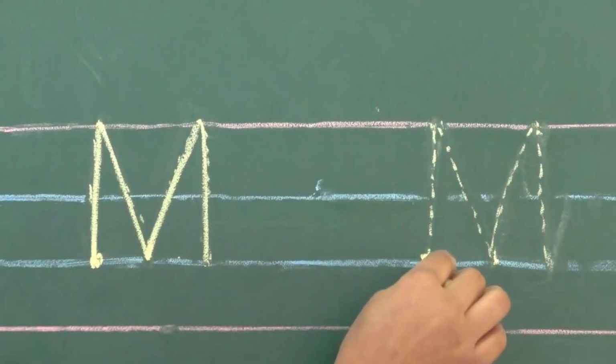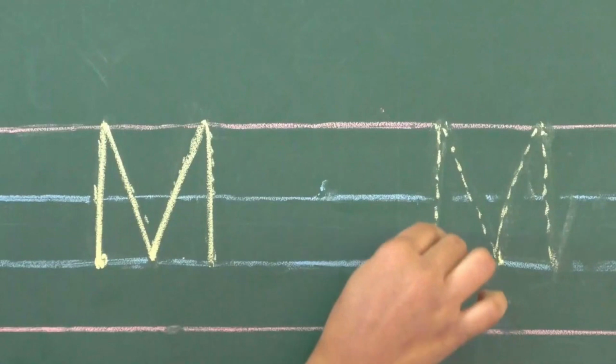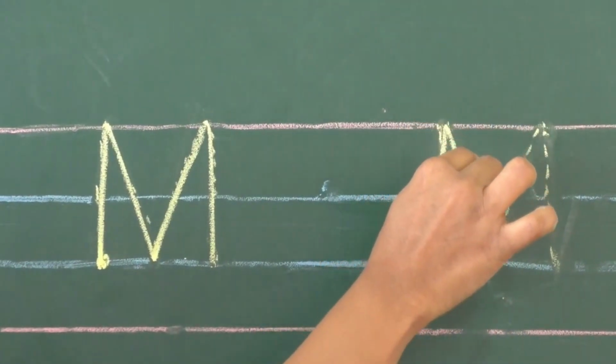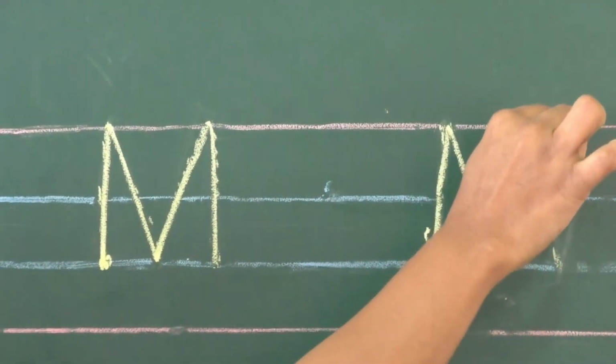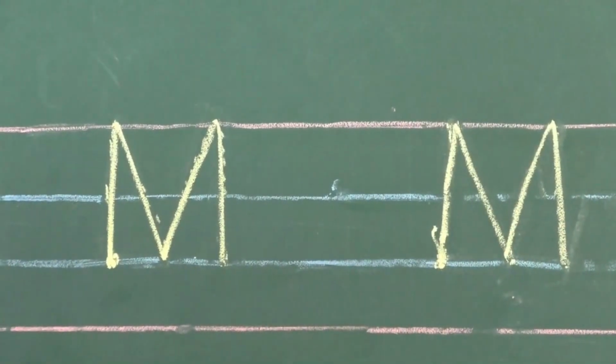Now once again I will show you. Start from here, bring up, then bring down, again up, down. Big letter M. Now we'll start with the small letter M.